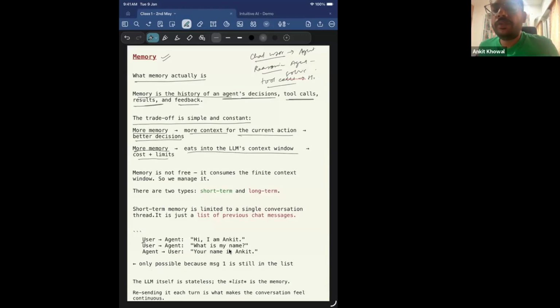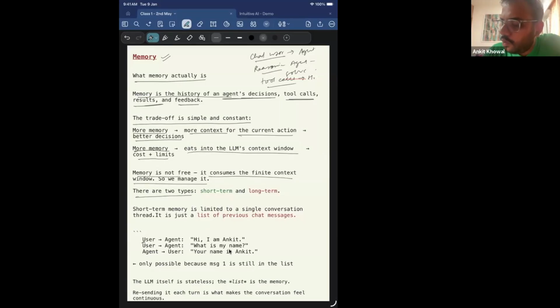What happens is, when you are using more memory, LLMs have a finite context window, right, of limited tokens. So now I cannot fill in all the history of the user interaction every time into the context window. There is a limitation, right? So the problem is that I want correct answers. For that, I want to give all the context to the LLM. But we have to design our systems in such a way that I give it the right context, because there is a limitation on the LLM that it can only process certain tokens at a time, right? So memory is not free. It consumes the finite context window, so we manage it.